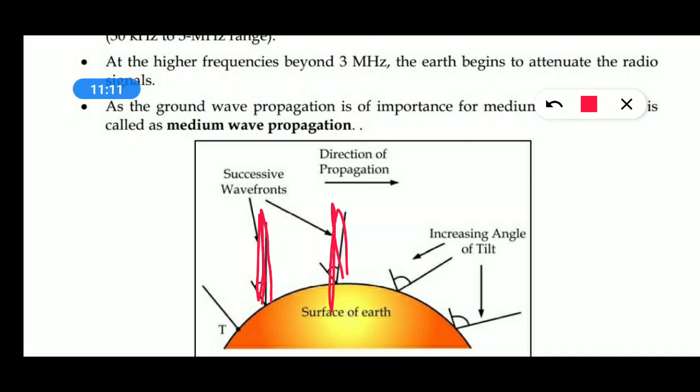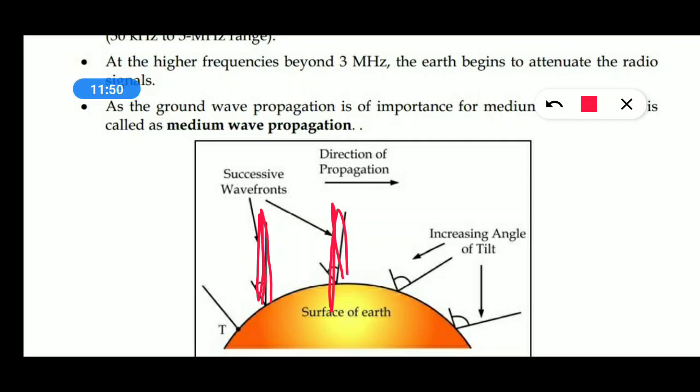Earth will be attenuating. You know, there are two things, attenuation and absorption. Absorption is because of the molecules which are absorbing some portion of energy in the free space, whereas attenuation is because the number of EM waves in an area will be less when it goes beyond certain ranges, right. Attenuation.